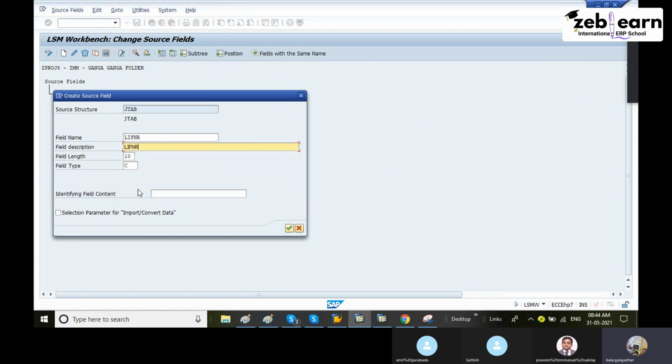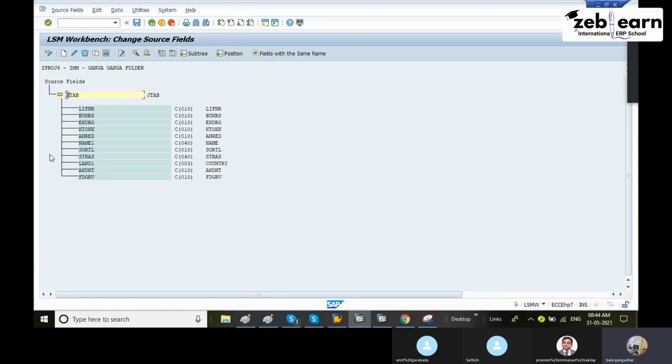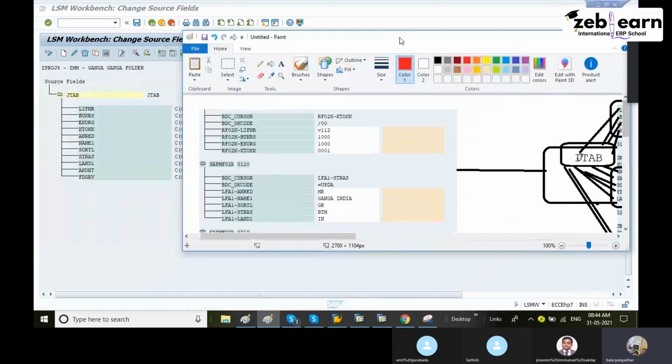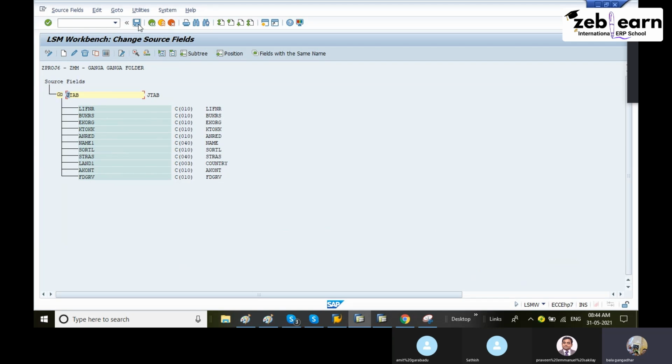There we wrote an internal table, but here you have to say it differently. Now you can compare with your screen. Is the exact structure there? You can see here LIFNR, BUKRS, KTO, the exact structure has come. Otherwise, if you go top to bottom, then all mismatched data will come. That's what you have to maintain clearly in this step. Save it. Step 3 is also over.